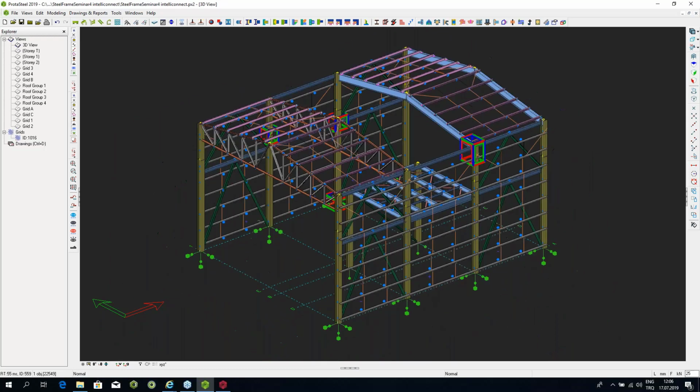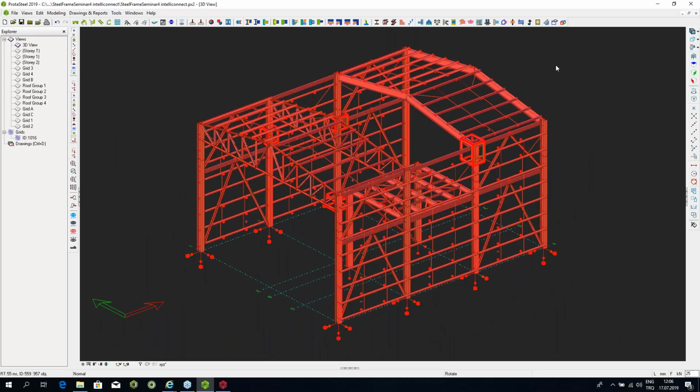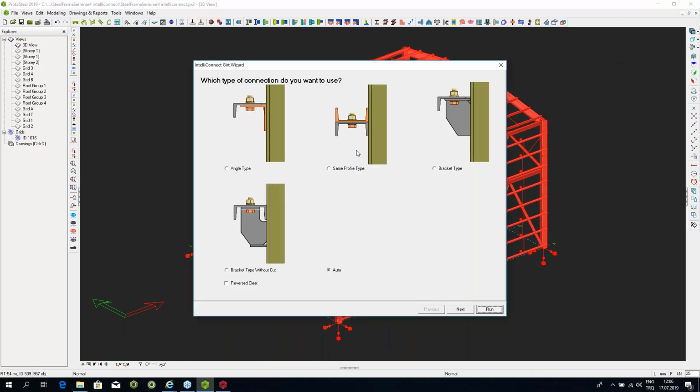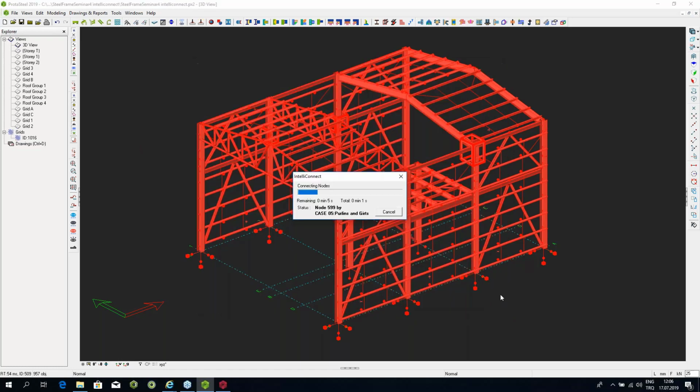Now I'm going to select the whole building again, but this time I'm going to go to IntelliConnect and ask for it to make the girt connections. But this time I want to use the bracket type without cut. This is the one I want to use. And I'm going to say run. Once again, the program goes through the entire building.